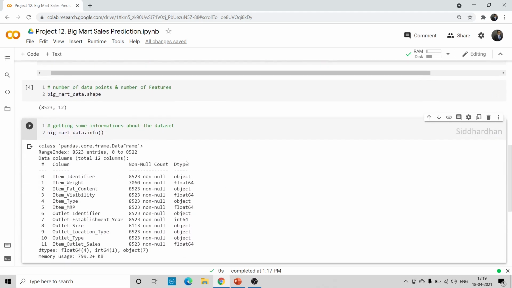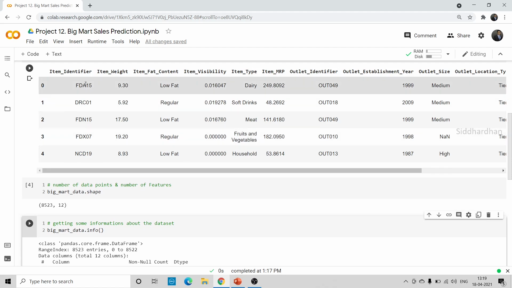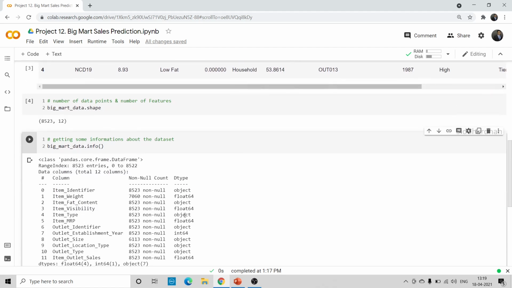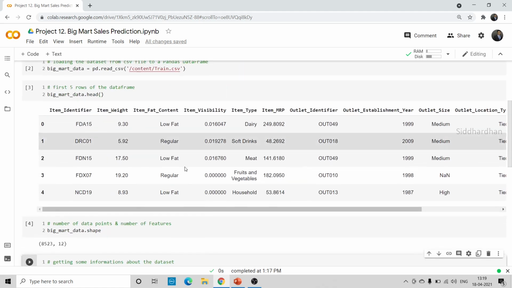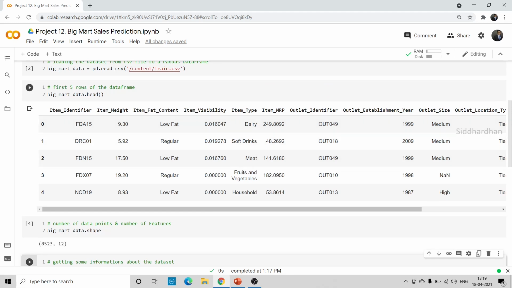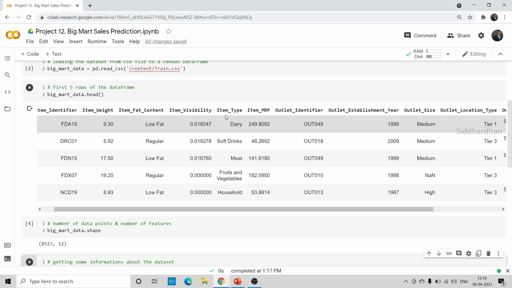Item identifier is an object, and then we have item fat content, which is also an object. These are values which are not numerical, so these are textual values. To be more precise, we call these categorical values, because item fat content contains two categories, low fat and regular. These are two classes. If you come to item type, this also has categories, whether it is dairy or soft drinks or meat, such kinds of categories.